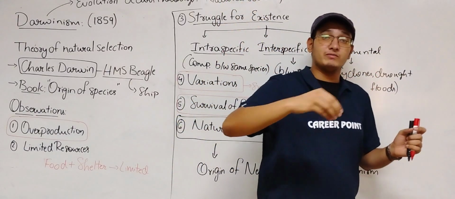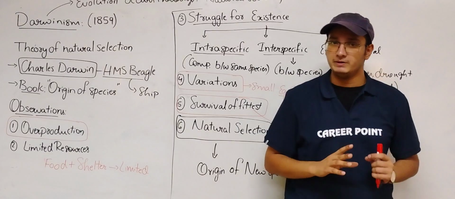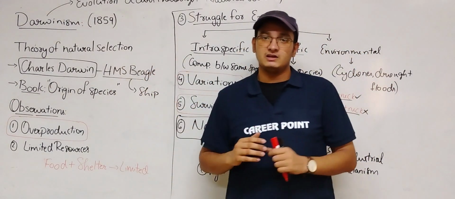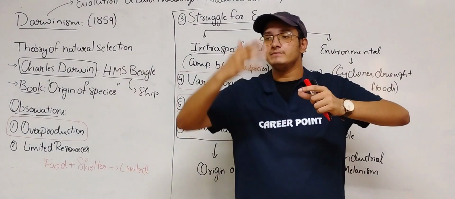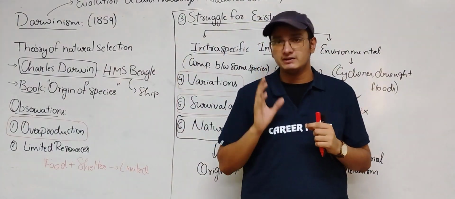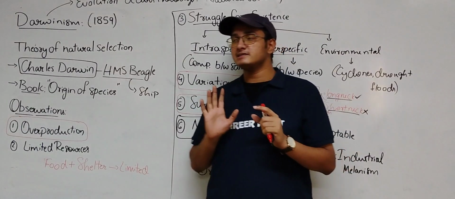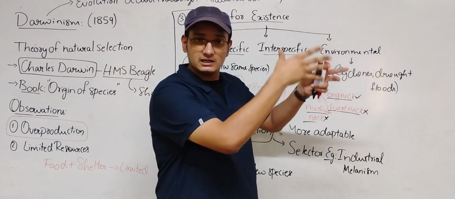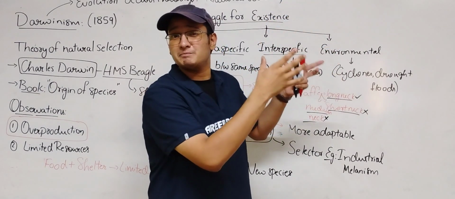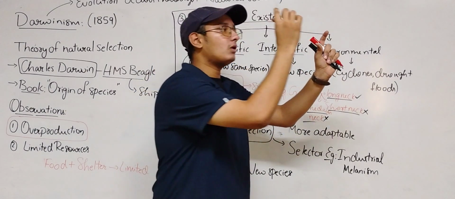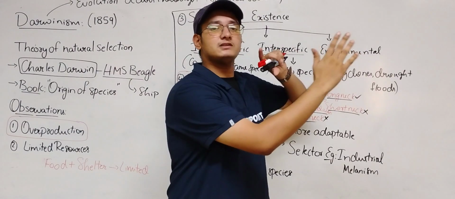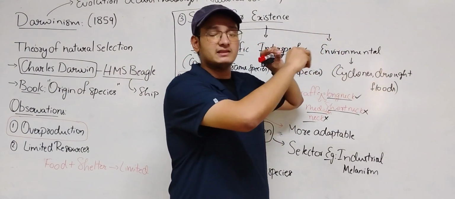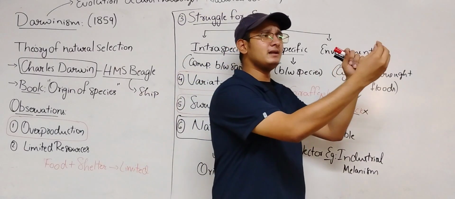And after some time, when the industrial revolution has happened, after a decade or two or three decades, all the tree barks became black because of the industrial revolution. So now what happened is, in the beginning there is a light colored bark, and when the peppered moth has entered into it, it is not visible, it is like camouflage. So nothing can see it and nothing can kill it. But when